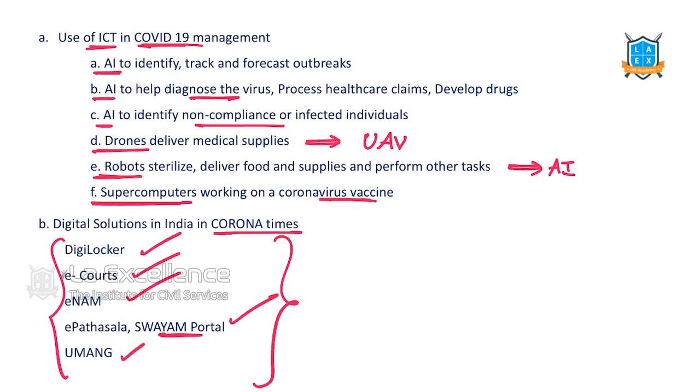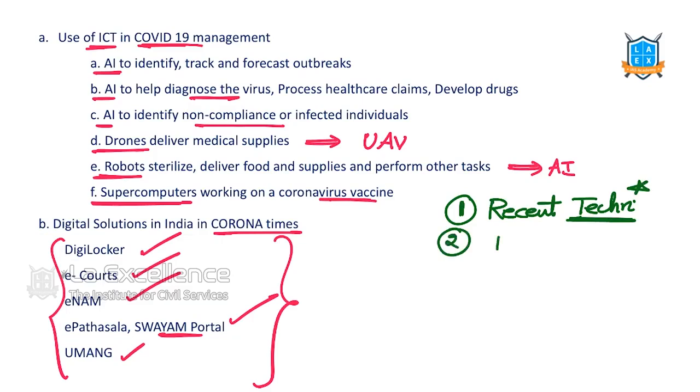So in ICT, what are the high yielding areas for questions? One is the recent technologies. I am not insisting you to read about all of them, but only read about recent technologies in news. What are in news? Please read about them. Know the basics on them.